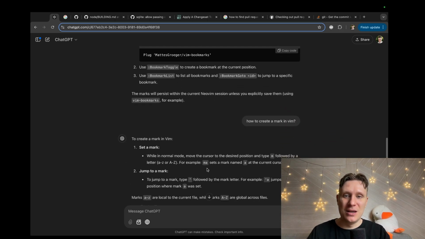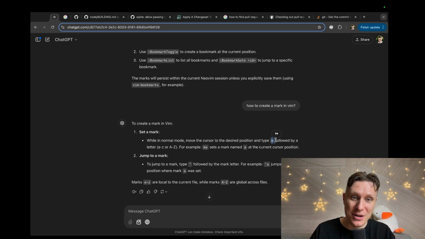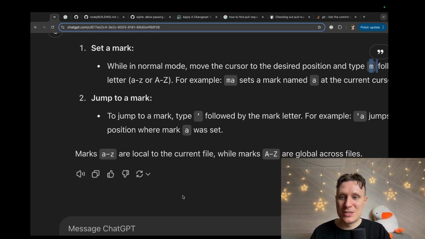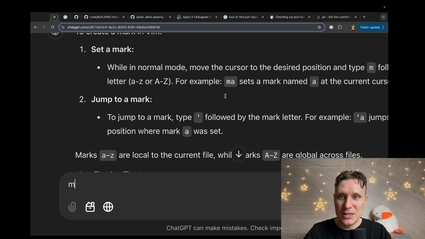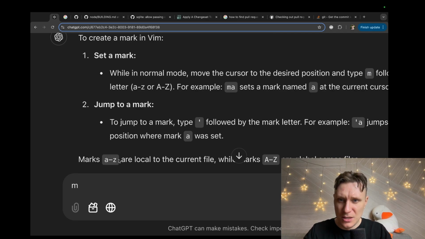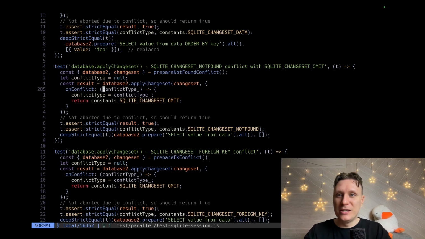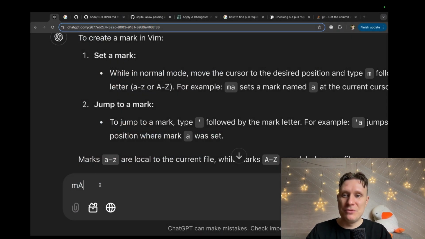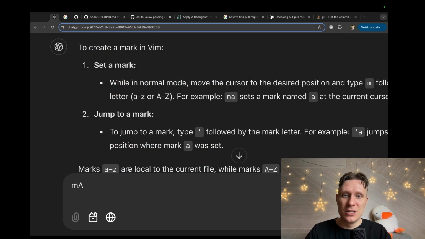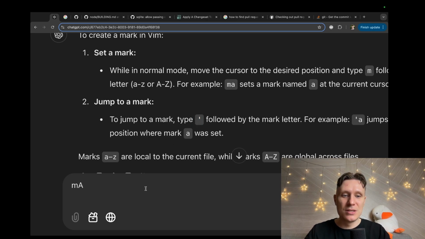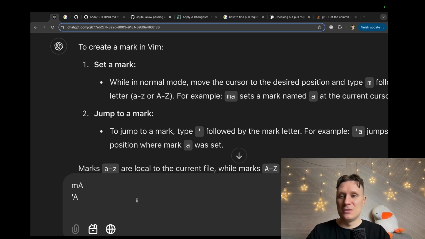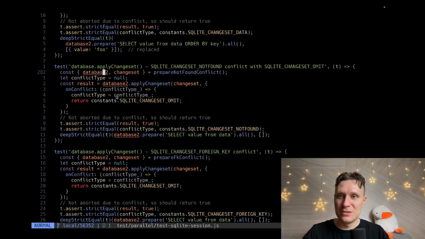What about M for mark? So to create a bookmark in Vim, it's very easy. You type M and then, for current file or global file, a capital letter for where to store the location. So I can store the current location in A. If we type M A, I will store the current location in A, and I can then summon my mark with this. So I can store a place in letter A and restore a place in letter A. And let's try it.